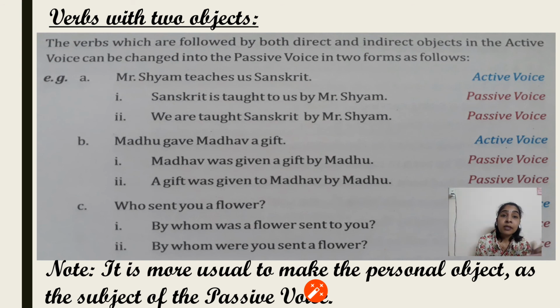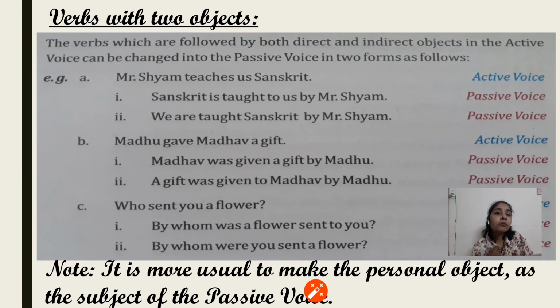Mr. Sham teaches us Sanskrit, that is the simple present tense. So when it changes into passive, is or are is added according to the subject. The subject is we, which is plural, so we are adding here are. We are taught Sanskrit, the third form of the verb will be used, taught Sanskrit by Mr. Sham. Now if we also change it as Sanskrit is taught to us by Mr. Sham, then also it's correct. So when we are having two objects, then we are having two answers also. We can take any one of the objects as the subject, but better to use the personal object as the subject.